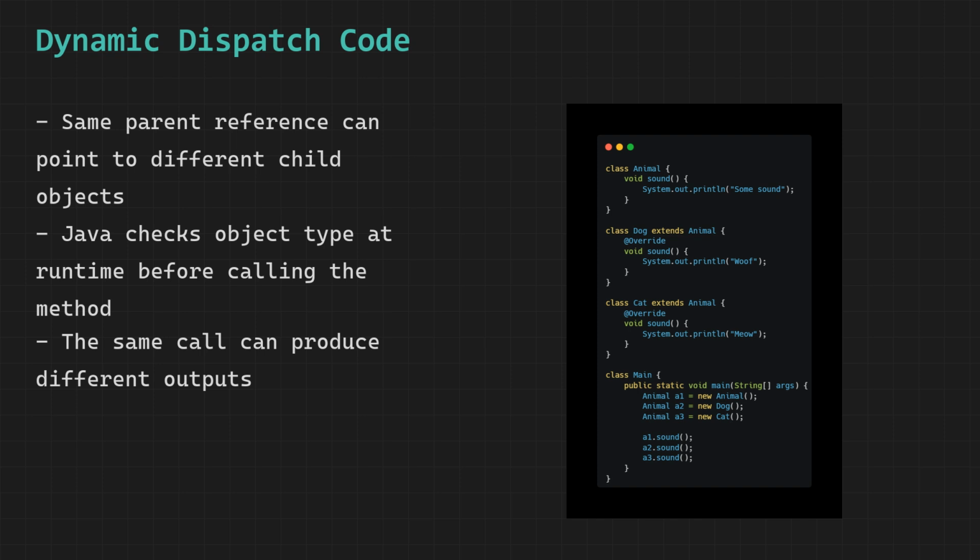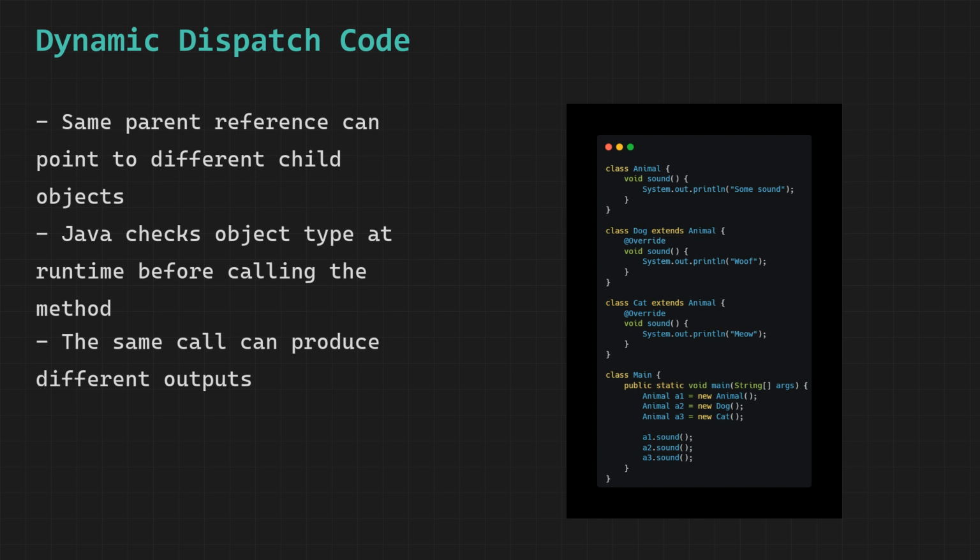A 2 is an animal reference but it is holding an actual dog object. At compile time, Java only checks whether animal has a method called sound. It does, so the compile passes. But at runtime, the JVM looks at the actual object sitting in memory, which is a dog. Dog has its own overridden version of sound. So Java runs dog's version and prints woof.